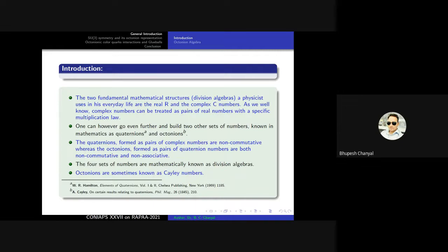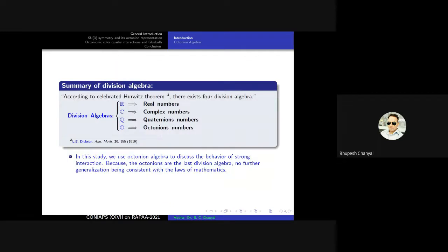The four sets of numbers are mathematically known as the division algebras. Octonions are sometimes known as the Cayley numbers. So these are the references for that. This is the summary about the division algebra. According to the celebrated Hurwitz theorem, there exist only four types of division algebra. The first one is the reals, second is complex, third is the quaternion, and the last one is the octonions. So this is the mathematical background in this paper.